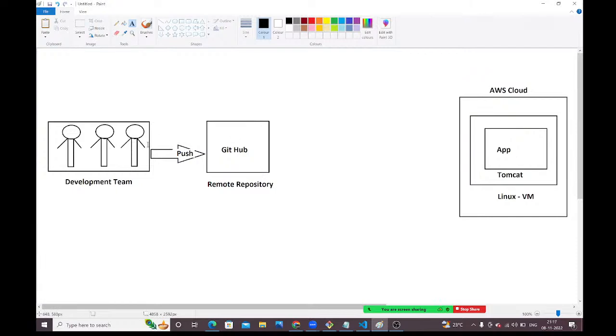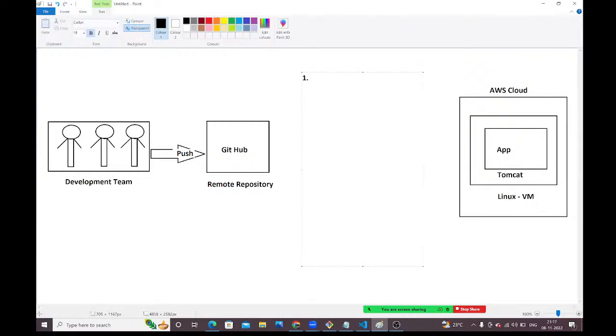See guys, here the code is available in the GitHub repository and my infrastructure is also ready. As an operations team, what is our job? What is the first activity we need to do? As an operations team, first we need to set up the infrastructure. Set up infrastructure, guys.